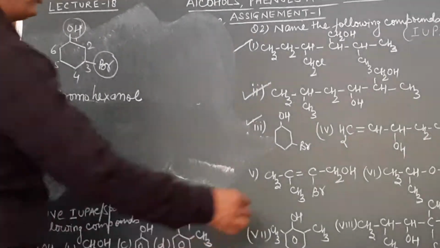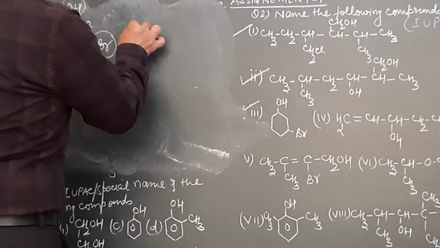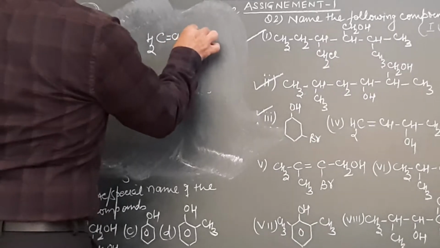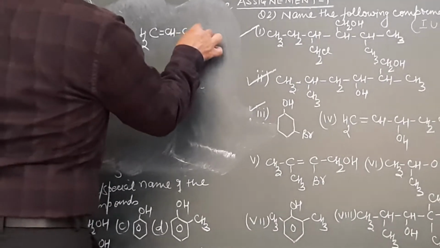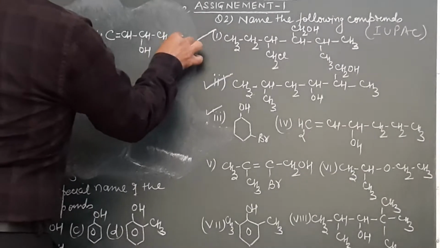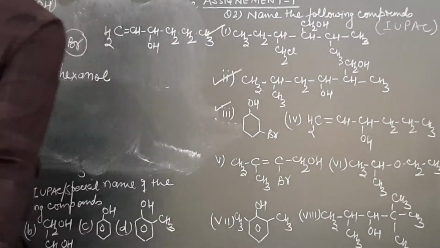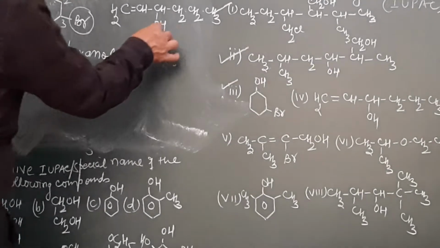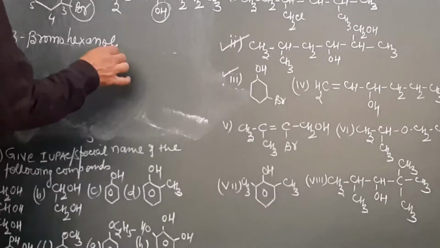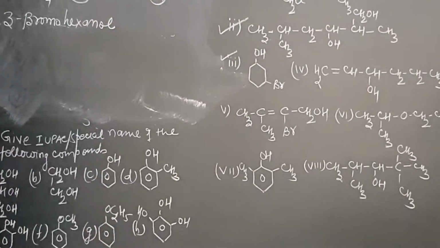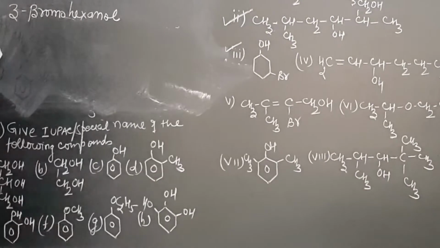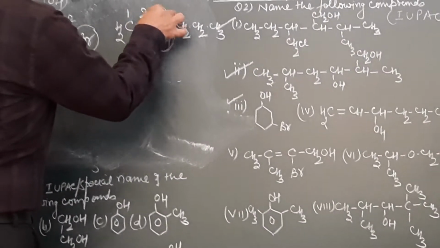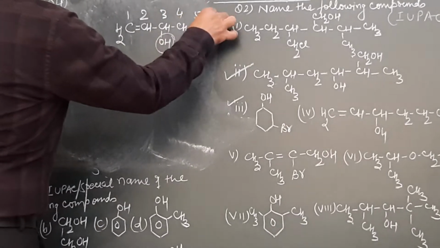Now let us come to the fourth part. Fourth part is CH2, then double bond, CH, then CH, then OH, then CH2, then CH2 and then CH3. Now in this case, we have 2 functional groups. One is OH and one is double bond. Naturally, we will be numbering from this side because we have to give the lowest number to OH and the lowest set of locants rule is to be followed. So this will be number 1, 2, 3, 4, 5, 6.